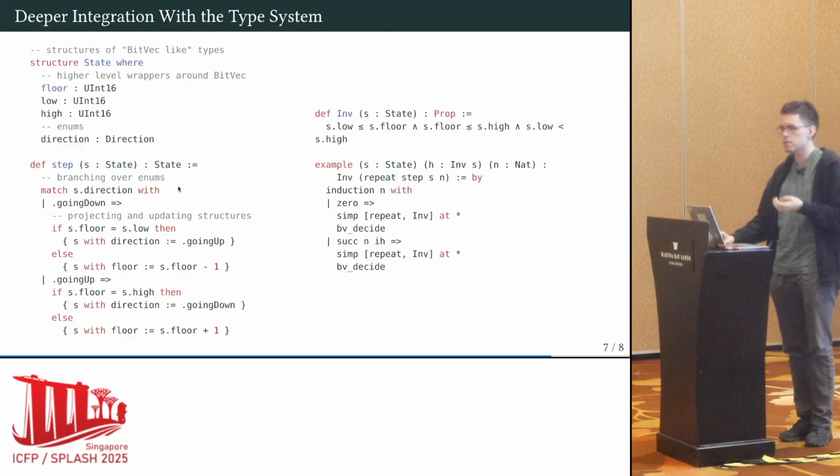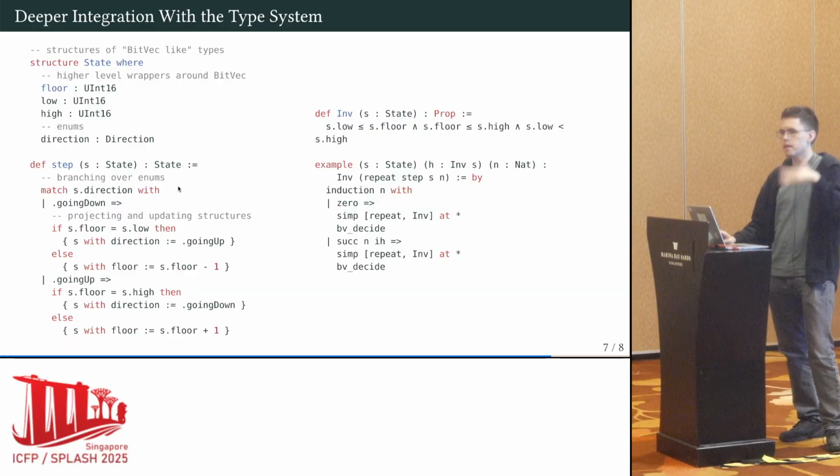Then we have the step function, which bounces the elevator back and forth between the lowest and the highest floor, step by step, basically. And here we're doing a lot of things that are not directly bit vector related. So we branch over this enum with pattern matching, we project values out, update values, we do arithmetic with the UInt16s. And then we can prove a very simple invariant about this, which just says we always stay between the low and the high floor by just doing induction over the amount of steps that we take here, and then unfolding the repeat and in function or definition, and running bv_decide.